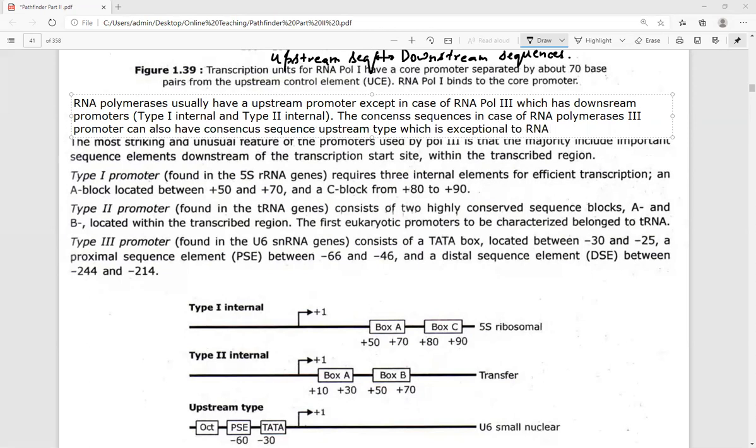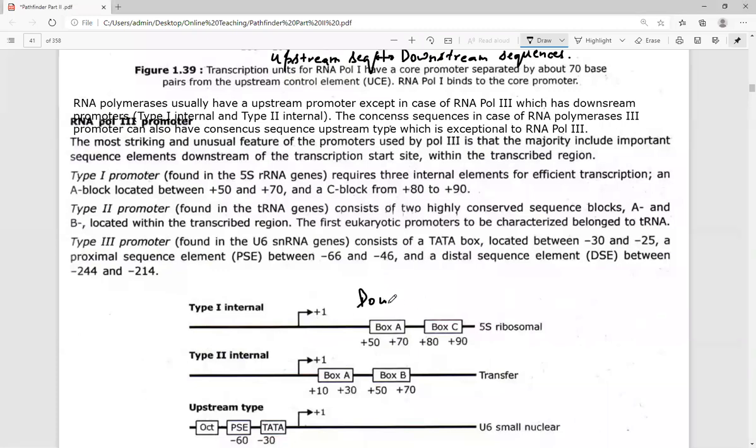So usually the RNA polymerase third always has downstream promoters, downstream consensus sequences. But sometimes the upstream consensus sequences are also present. So RNA polymerase can be type 1 internal or type 2 internal, but at certain times the upstream type is also present.